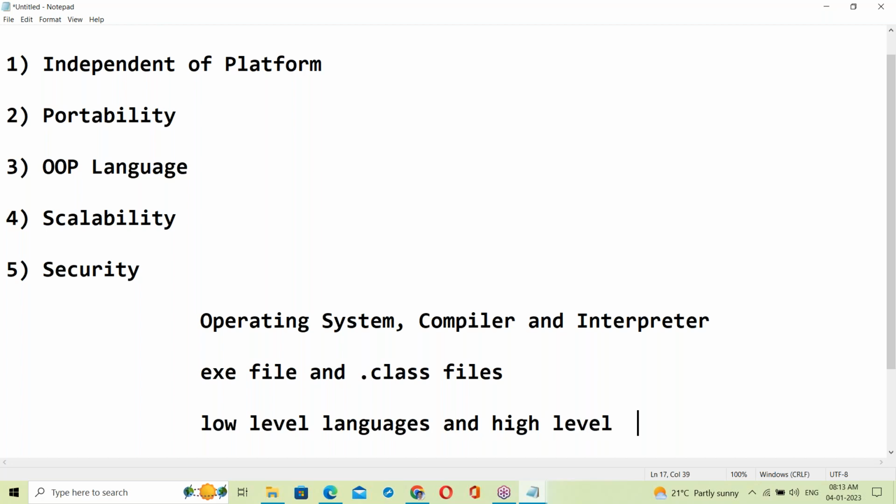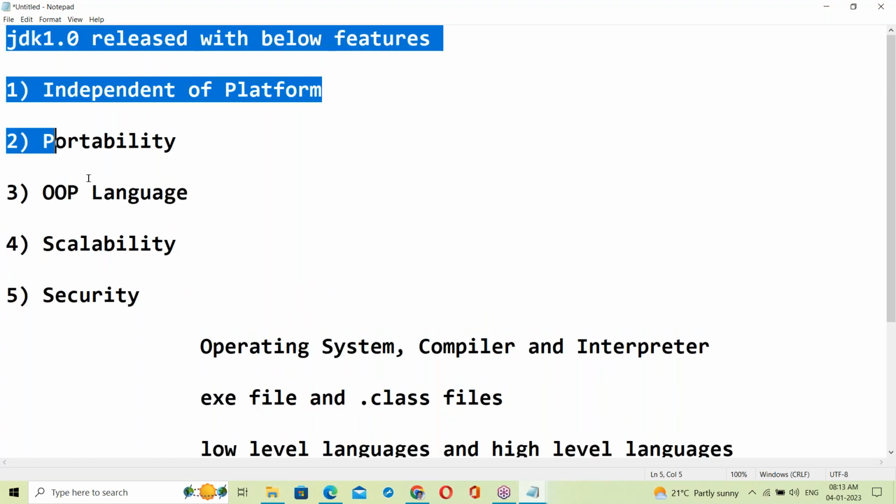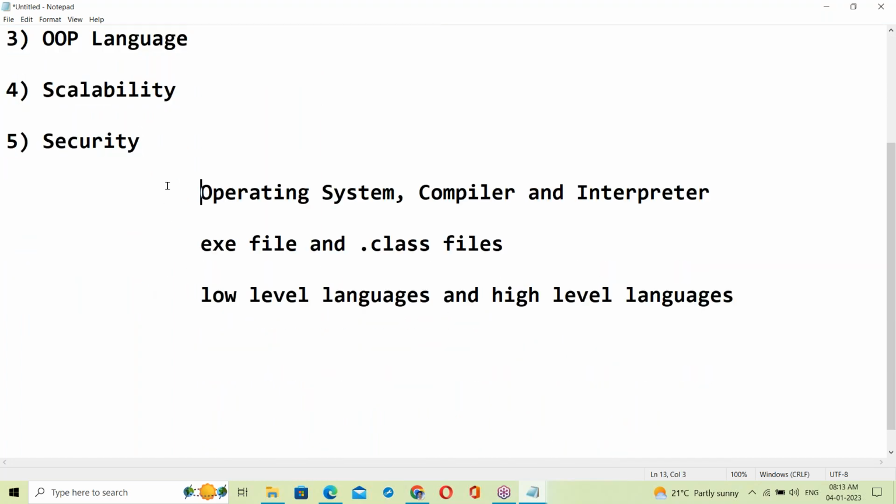Before going to these Java features, let us see all these basics.